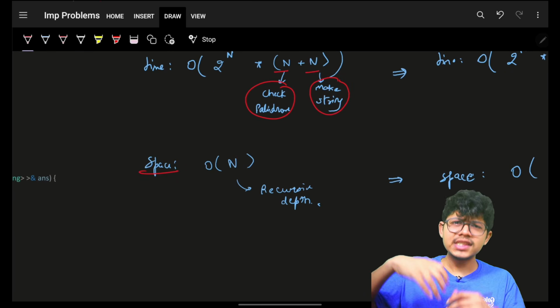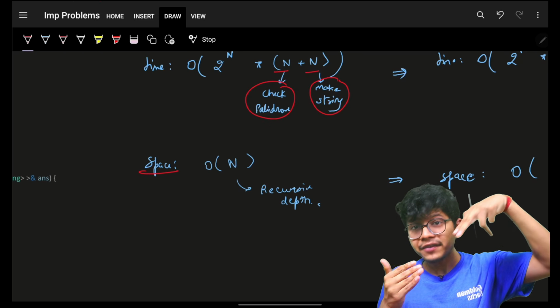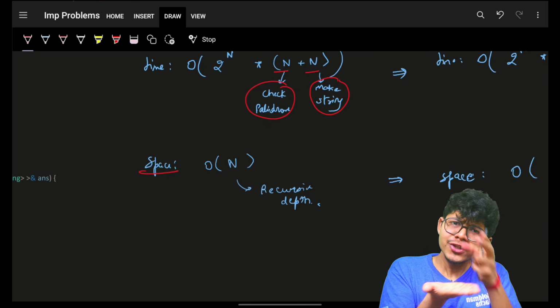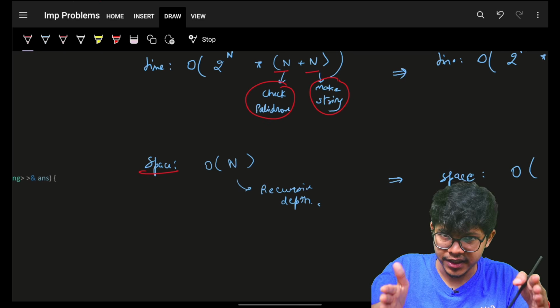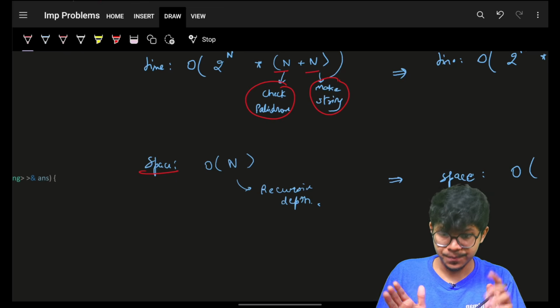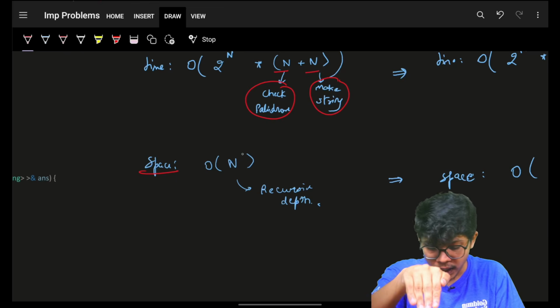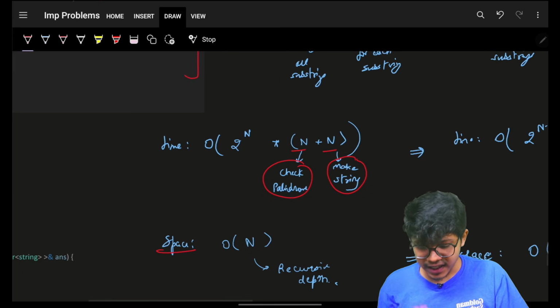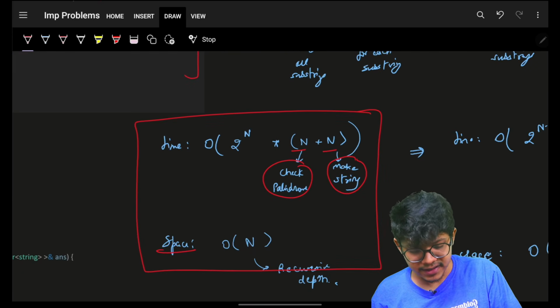Space, as you know, it's a simple recursion. So the recursive depth space will be how many partitions I can make, and I have a string of length n. So worst case, I can make n minus 1 partitions, or I can say n partitions. So the recursive depth can go up to a size of O of n. So the approach which you have seen right now will take time and space like this.